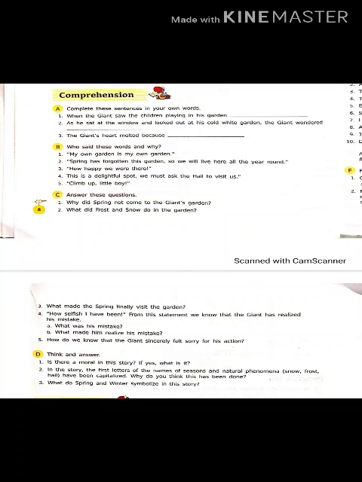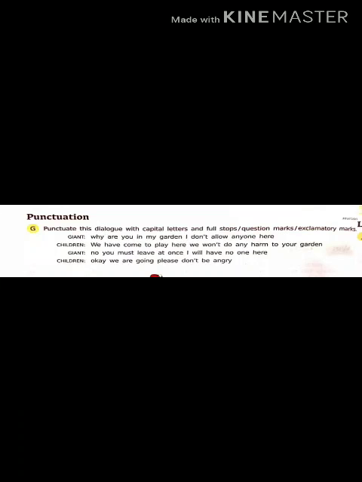I hope you will be able to do that. Now on your next page, you can see the exercise on punctuation. Now there are four sentences, so you have to write them down in a correct way. This is called dialogue. You will learn dialogue writing in grammar. So this is what dialogue is.